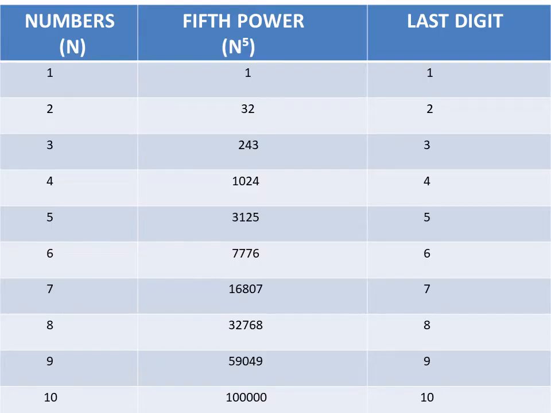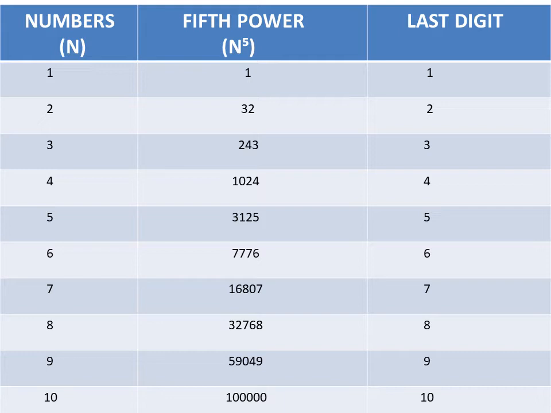Now I have made a table for you in which I have listed the numbers from 1 to 10. I have taken out the fifth power of those numbers. Fifth power means I have multiplied that number 5 times, like 5 times multiplying 1 will give you 1, 5 times multiplying 2 will give you 32, 5 times multiplying 3 will give you 243, and similarly so on till 10. And in the third column, I have written the last digits of the fifth powers of the numbers I got. So for 1, I have got the last digit as 1.